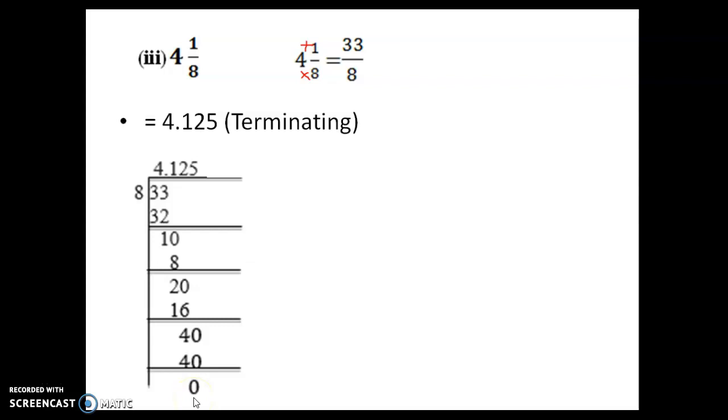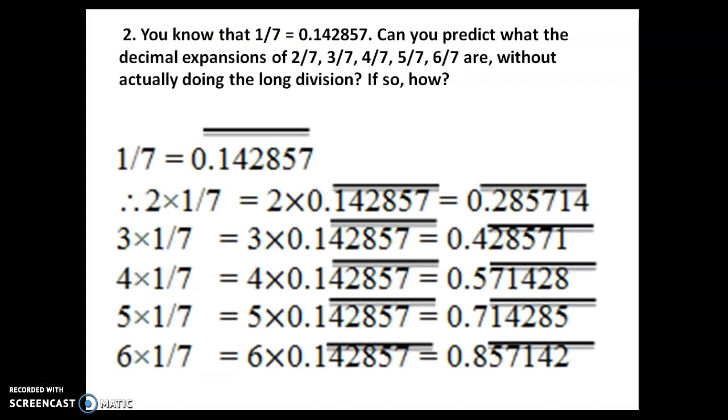So this is also terminating. When you come to a remainder 0, then the decimal expansion is terminating. Okay, this is the answer. That's all. Then moving to the next problem.